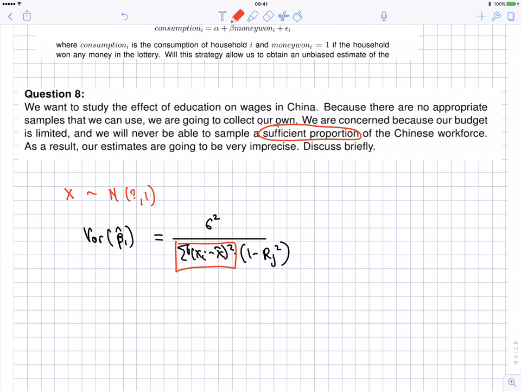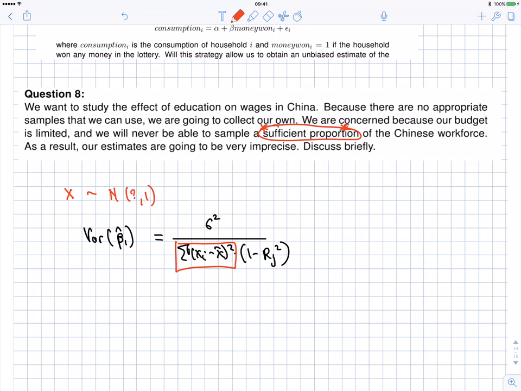The core of the question is to focus on the worry, or the concern, that the question poses. I'm not going to get a sufficient proportion of the Chinese workforce. You don't need to make good inference, okay? Dragos said, let's assume that in a sample we have a representative proportion. But basically there is nothing in the question that indicates that you're not going to get a representative sample, okay? Of course, there's all sorts of problems that could come up with the data, but you have to focus on the question, okay?